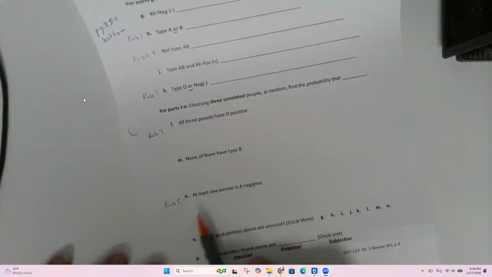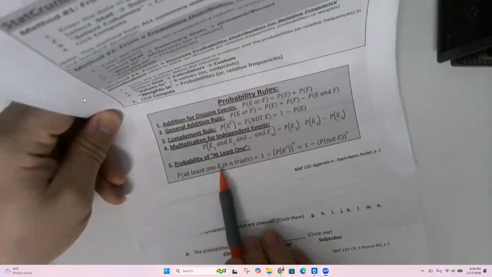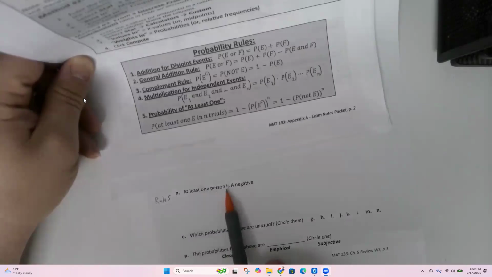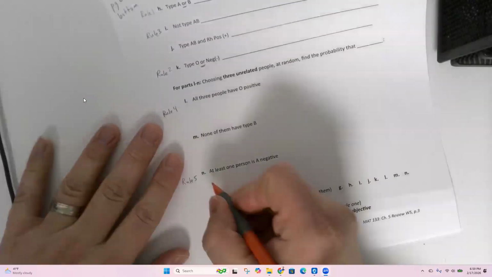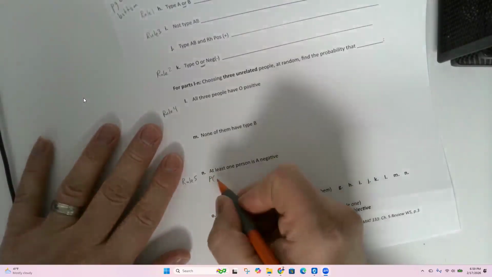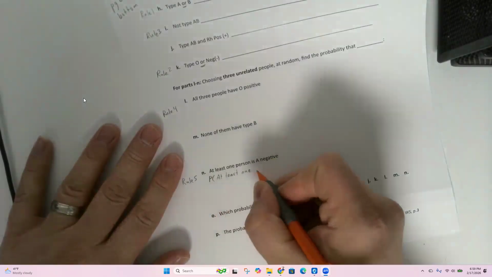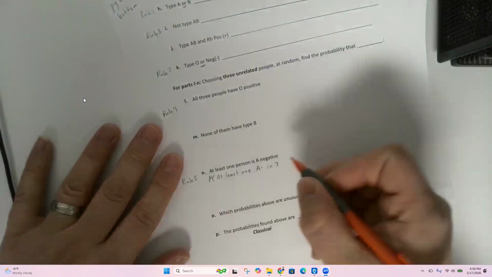Rule 5. You have 3 people. Find the probability that at least one person is A negative. Rule 5 is crazy. Rule 5 is the probability that at least one event happens in N tries. So the probability of at least one A negative in, how many was it? 3 people, 3 tries. So we're going to do this one right now.